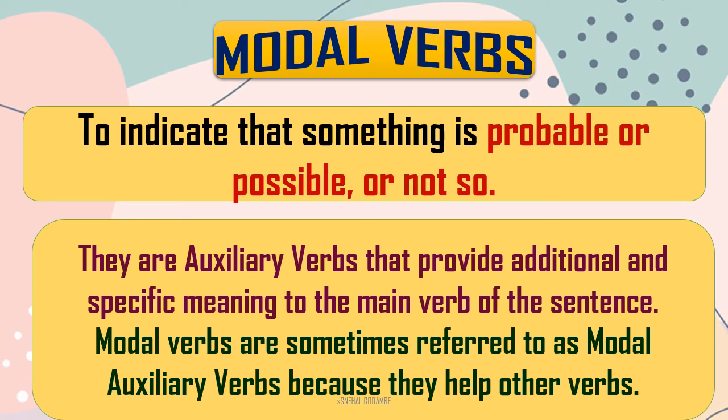Okay. So once again we will read all the things about these modal auxiliary verbs: to indicate that something is probable or possible or not so. And they are auxiliary verbs that provide additional and specific meaning to the main verb of the sentence. Modal verbs are sometimes referred to as modal auxiliary verbs because they help other verbs. Always the modal and the auxiliary verbs are helping verbs to the main verb.